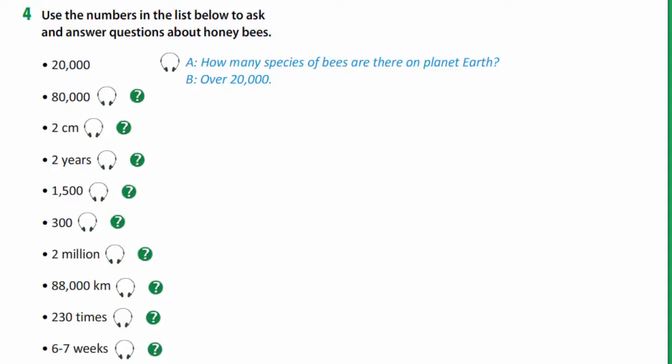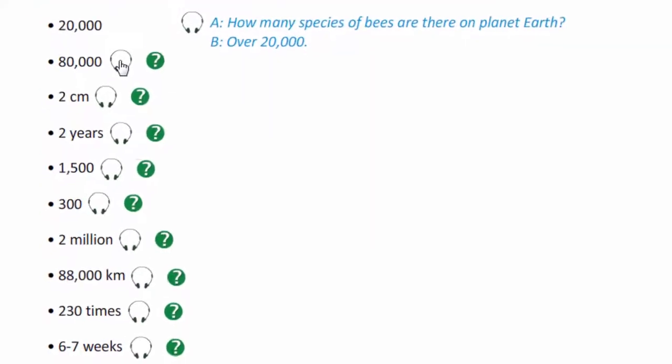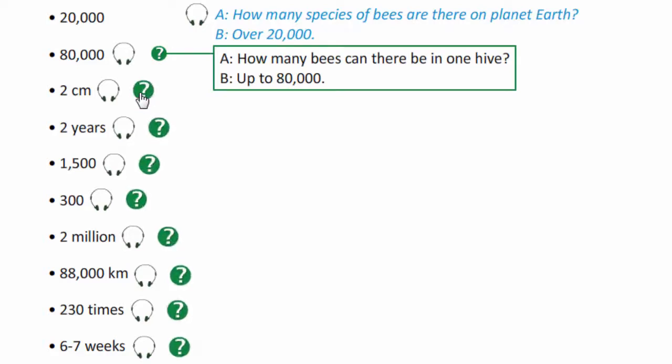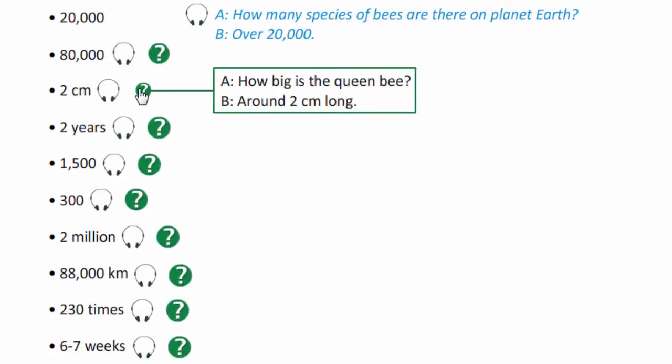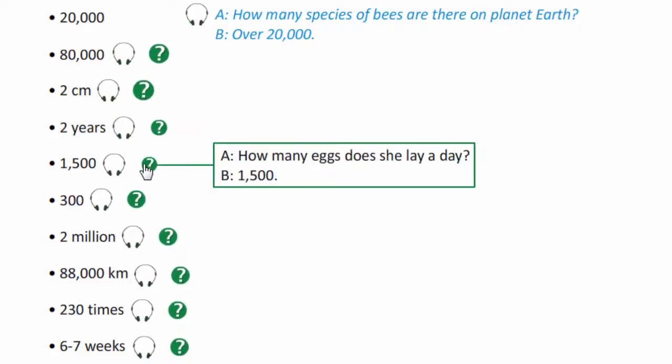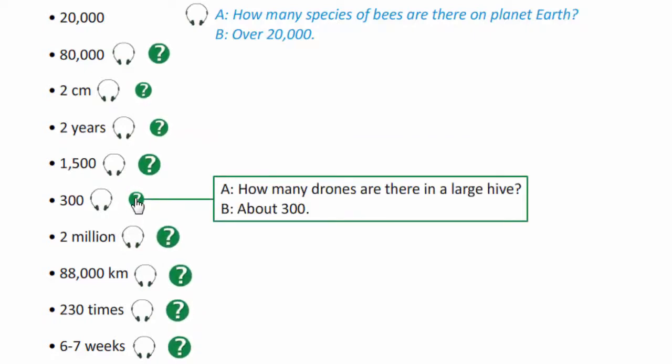Let's listen and check. How many species of bees are there on planet Earth? Over 20,000. How many bees can there be in one hive? Up to 80,000. How big is the queen bee? Around 2 centimeters long. How long does she usually live? At least 2 years. How many eggs does she lay a day? 1,500. How many drones are there in a large hive? About 300.